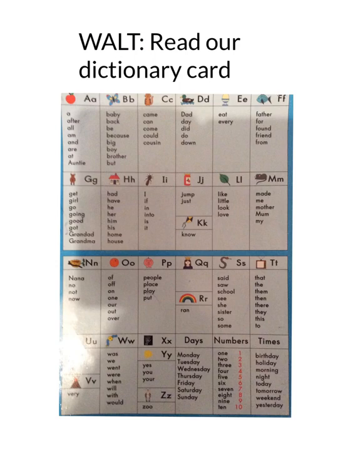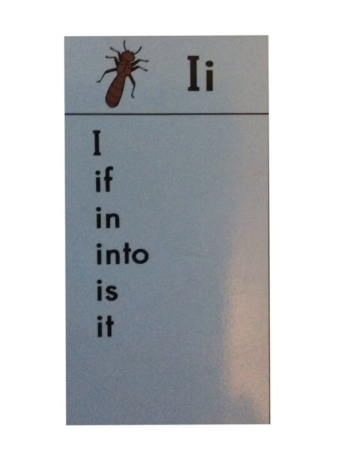We are learning to read our dictionary card. In this movie, you're going to read the words on the dictionary card from A to F, and then when you can read those words, then you can use them in your writing. These are the words on your dictionary card under the letter I. If, in, into, is, it.